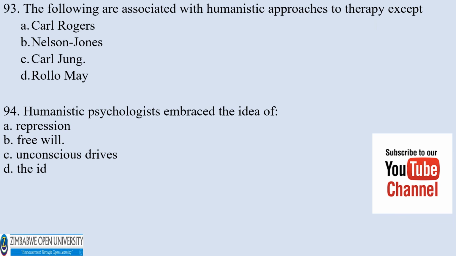Number 93. The following are associated with humanistic approaches to therapy except A. Carl Rogers, B. Nelson Jones, C. Carl Jung, D. Rollo May. The correct answer would be C, Carl Jung, who was a psychoanalyst. 94. Humanistic psychologists embrace the idea of A. Repression, B. Free will, C. Unconscious drives, D. The id. The correct answer would be B, free will.